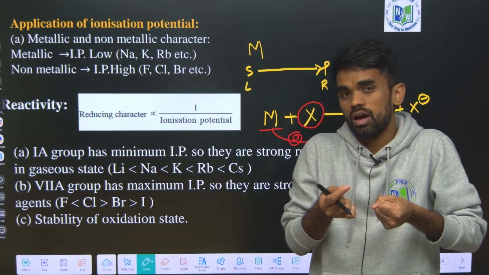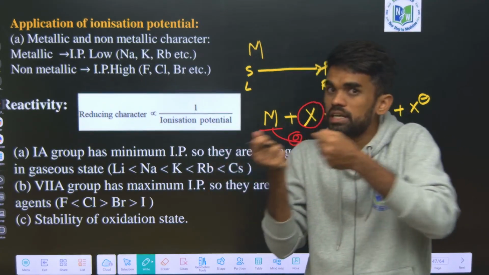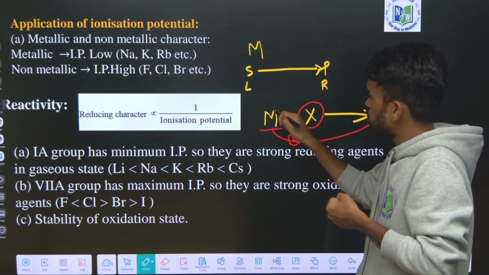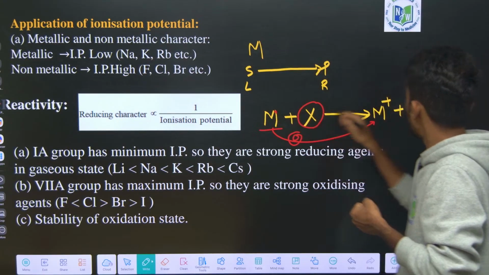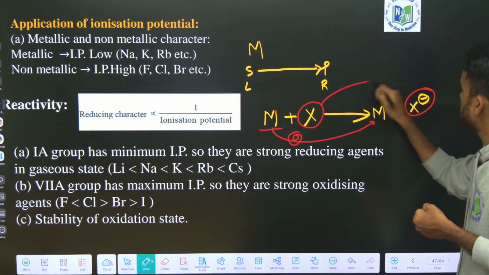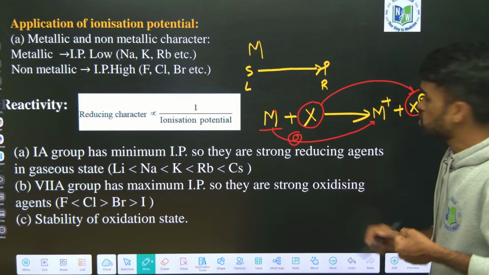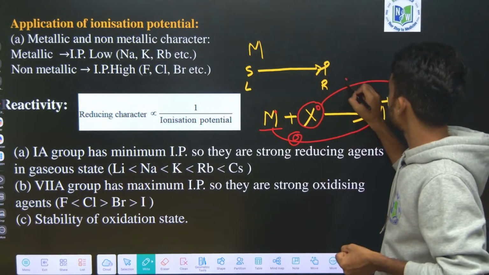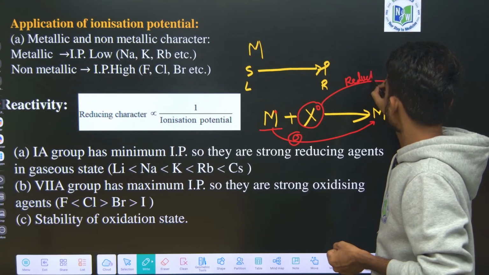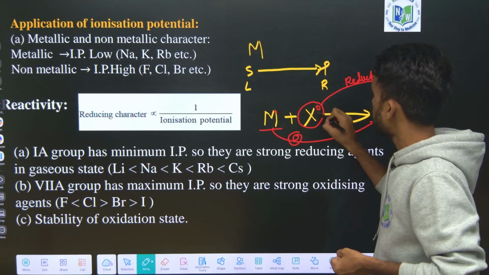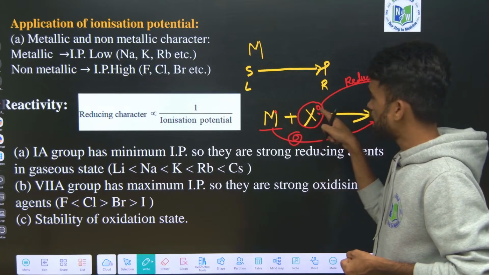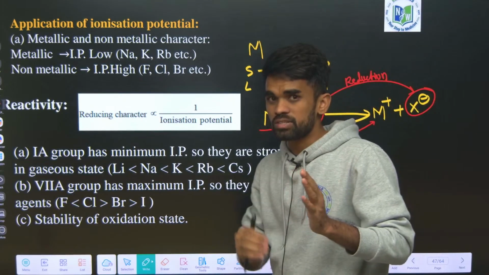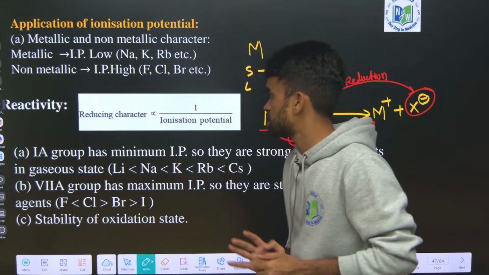So metals are good reducing agents, and non-metals, which I have indicated with X, have the tendency to gain those electrons. Non-metals are electronegative, so they drag the electrons and gain the electron from the metal, becoming X minus. X converting into X minus, charge 0 becoming minus 1, the number is reduced. This process is called reduction, and non-metals have the ability to oxidize others. X is oxidizing M, so non-metals are good oxidizing agents, whereas metals are good reducing agents. You can remember this statement.